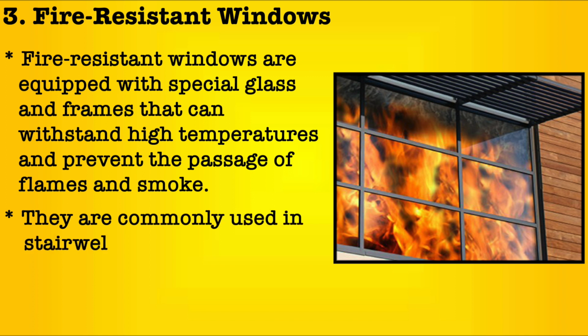They are commonly used in the stairwells and exit routes. Now we will again discuss another example of passive fire protection system, that is called fire stopping. Fire stopping involves the use of fire resistance material to seal gaps and openings in the building penetrations such as pipes, conduits and the cable trays. This prevents fire and smoke from spreading through openings in fire rated walls and floors.